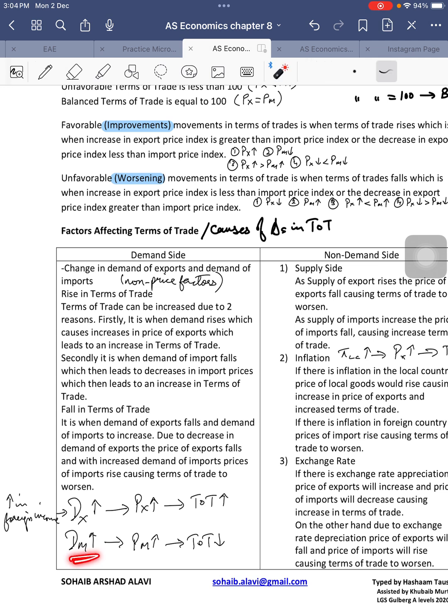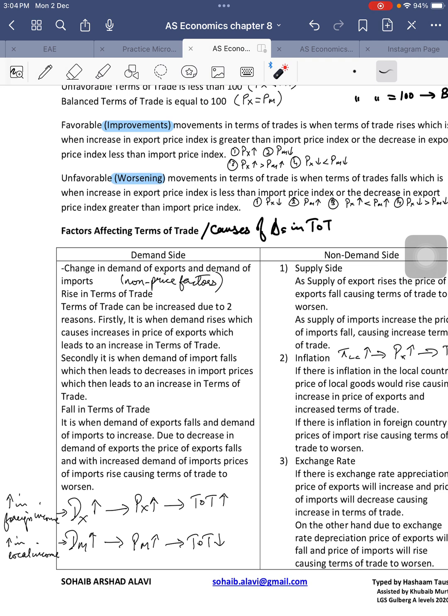While if the demand for imports increases, why might that be increasing? Because there is an increase in local incomes. So people want to spend more on goods and services coming from abroad. So as a result, the demand for imports increases, which means the price of imports rises, and that causes a fall in the terms of trade. This is the accurate chain of analysis that you should be using for such an answer.